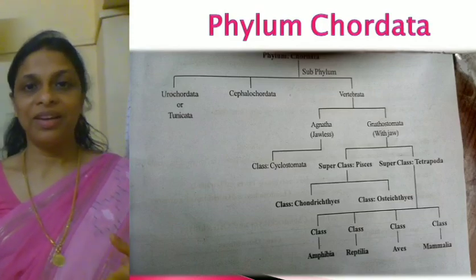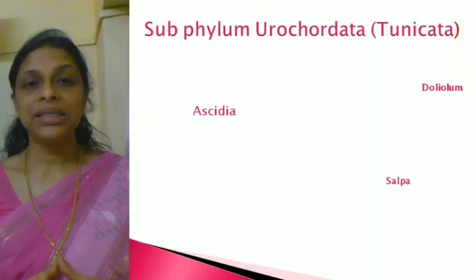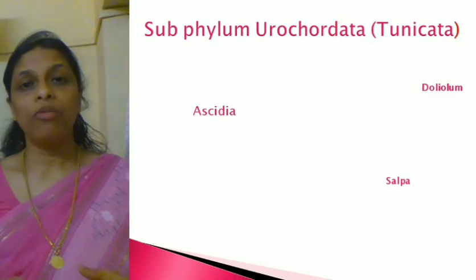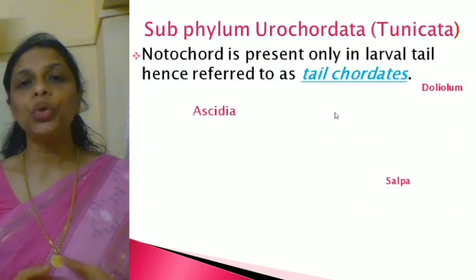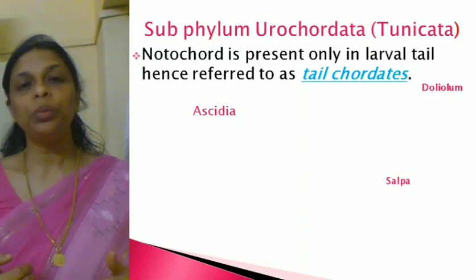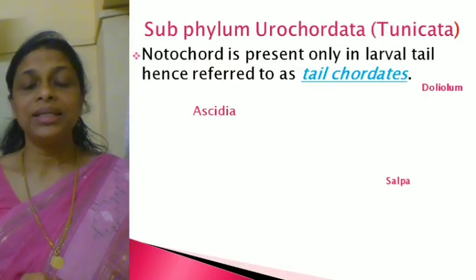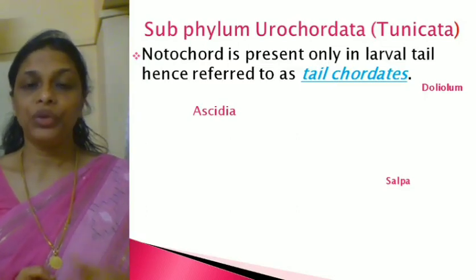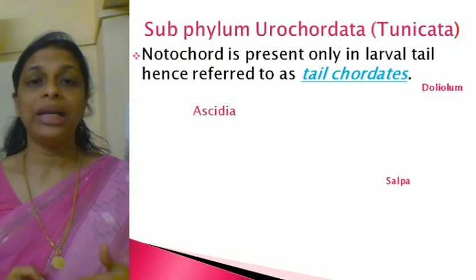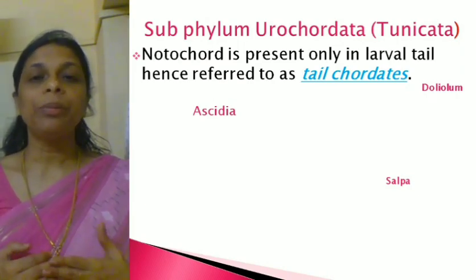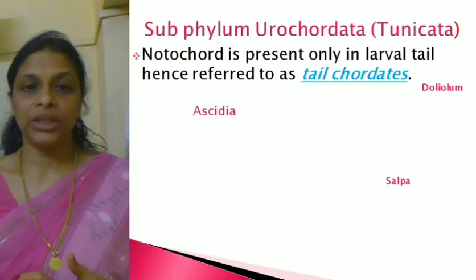Hope it's clear? Now let's discuss the two subphylums today. One is subphylum Urochordata. Uro means tail. They are also called subphylum Tunicata. What's a peculiar feature of Urochordata?